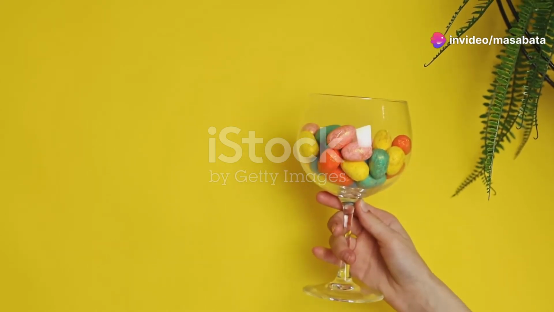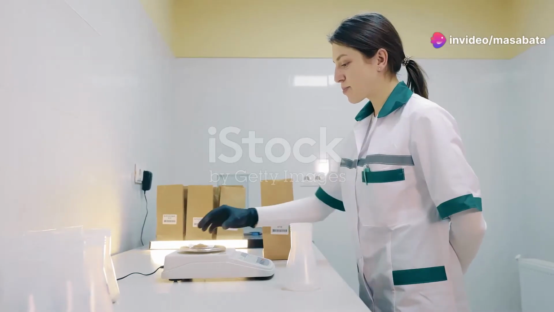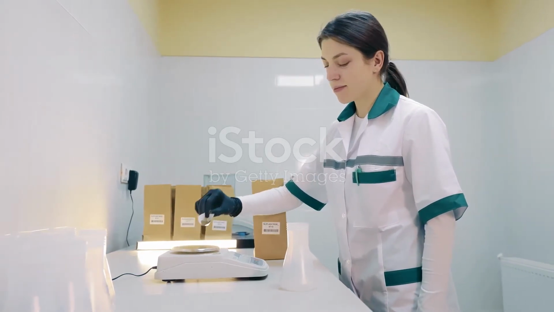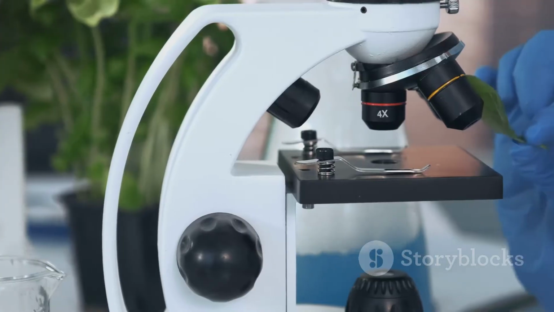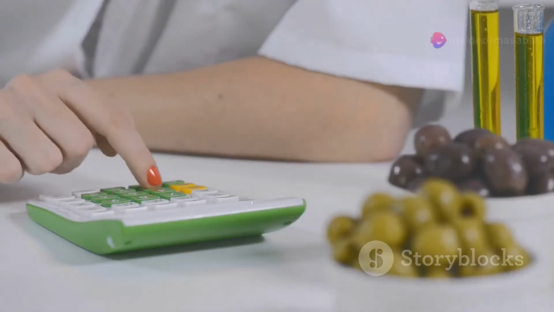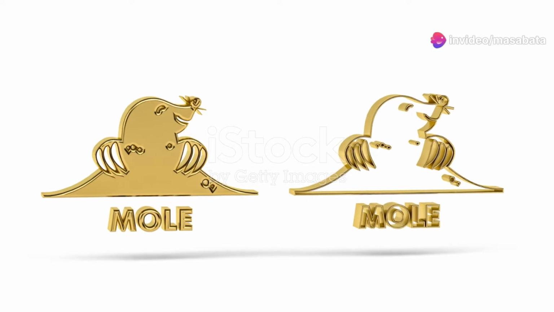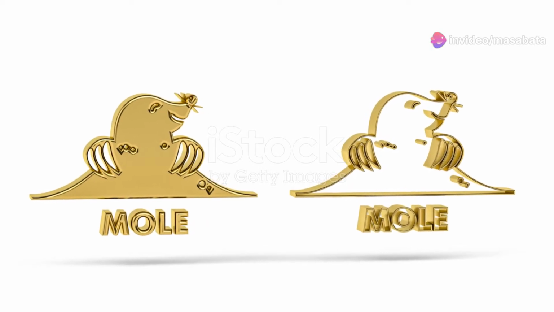Now that we know how much an atom weighs, let's talk about how we count these tiny particles. Counting atoms individually would be an impossible task. Since atoms are so small, it would be impossible to count them one by one. Imagine trying to count grains of sand on a beach. That's where the mole comes in. This concept simplifies the process.